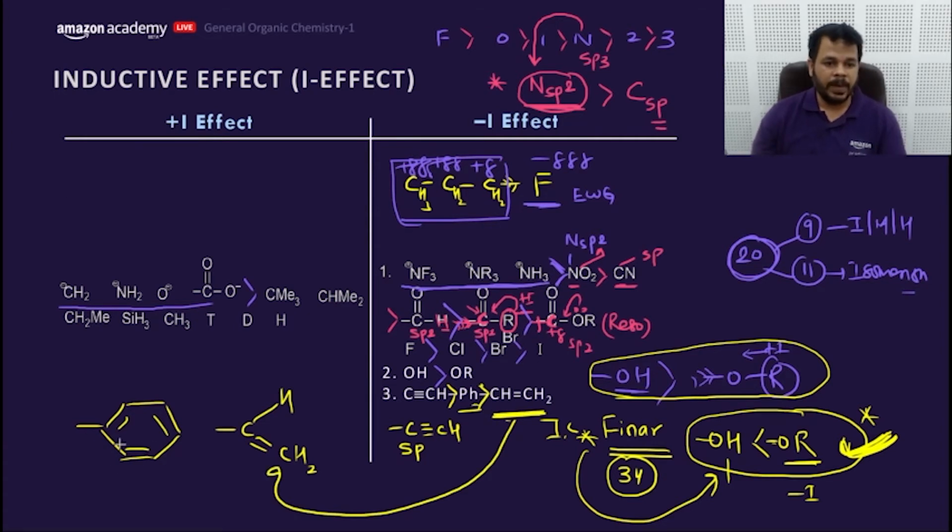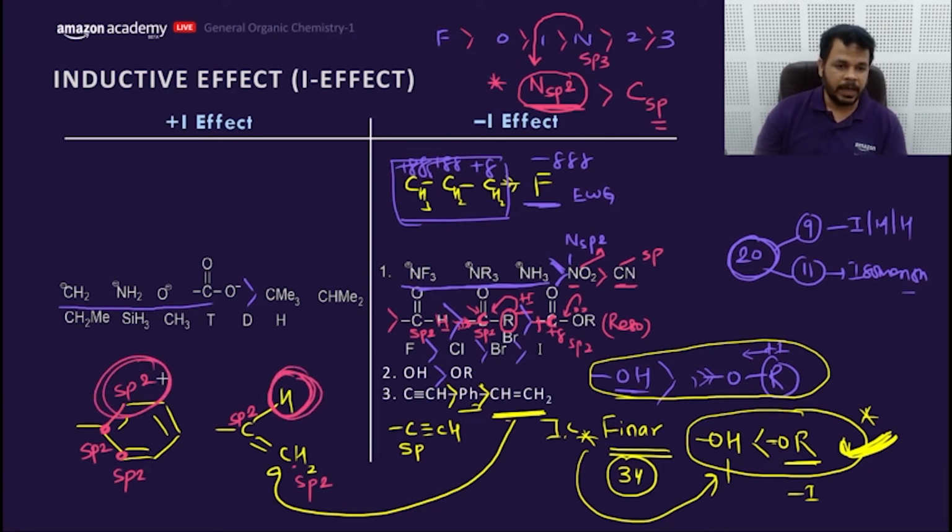Let's compare both. This carbon is sp2. This carbon is also sp2. Now this carbon is also sp2, but here it has hydrogen. So this is the point of difference. sp2 has more minus I effect compared to hydrogen, which has inductive effect 0. That means this carbon has two withdrawing groups, this sp2 carbon here and this sp2 carbon here. That means two withdrawing groups are attached to this carbon, so it has more tendency to withdraw and compensate the electrons. Getting my point?